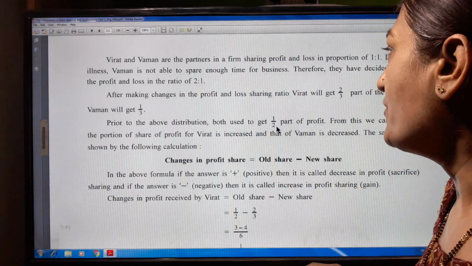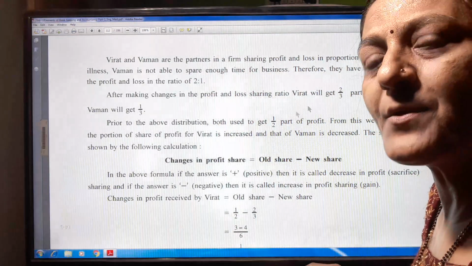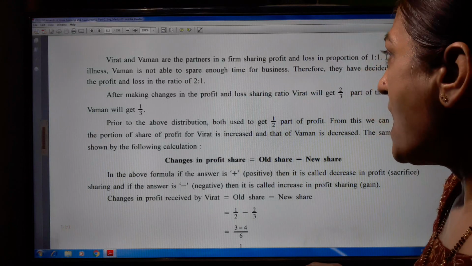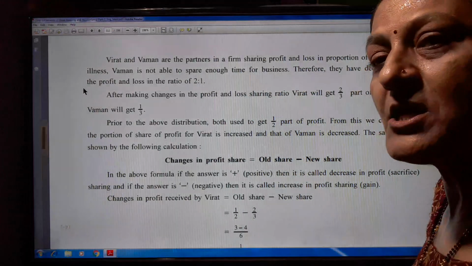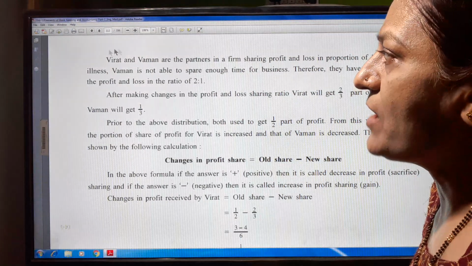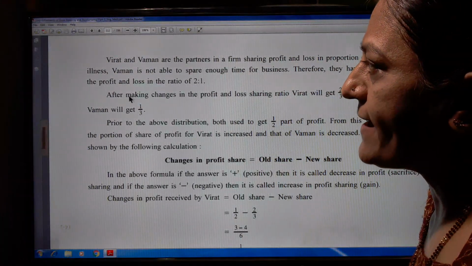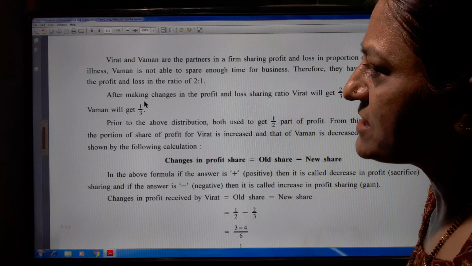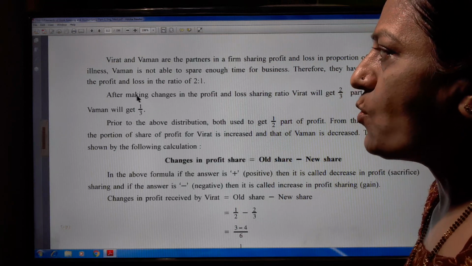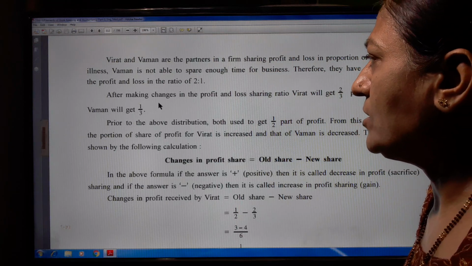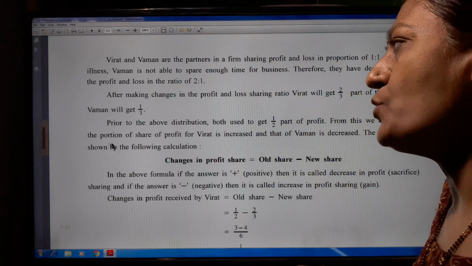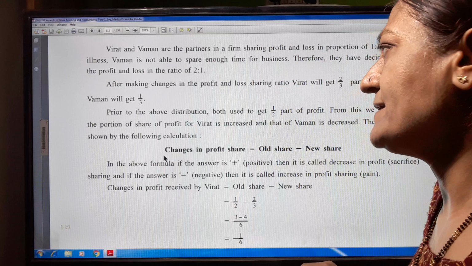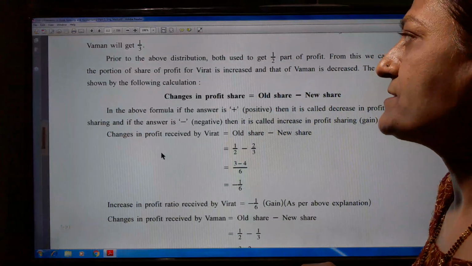It means Virat's profit proportion is increased, and Vaman, before the reconstruction of the partnership, got 1/2 and now after reconstruction gets 1/3. So Vaman's profit portion is decreased. The same can be shown by the following calculation. Let us see how we calculate this.